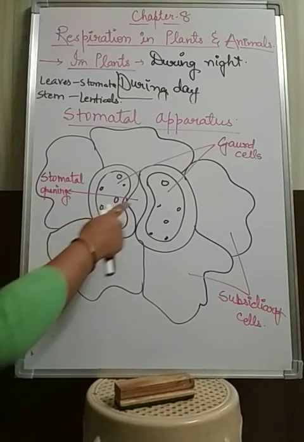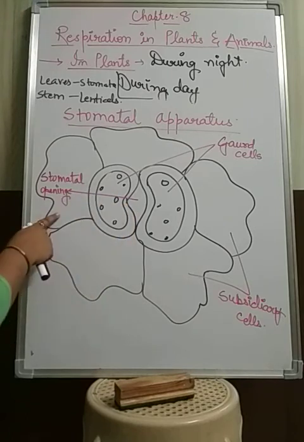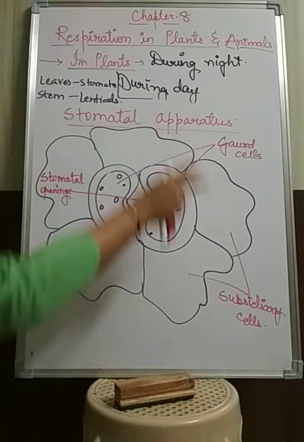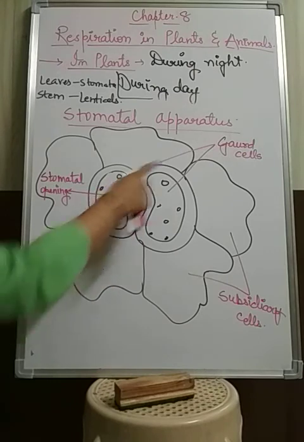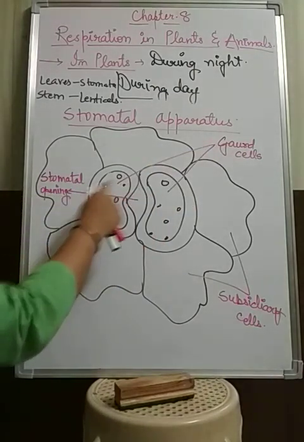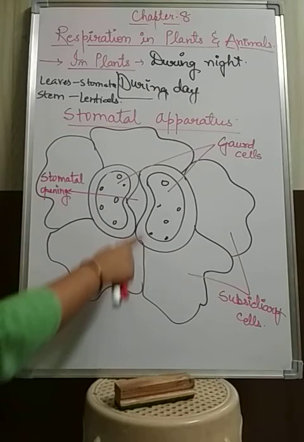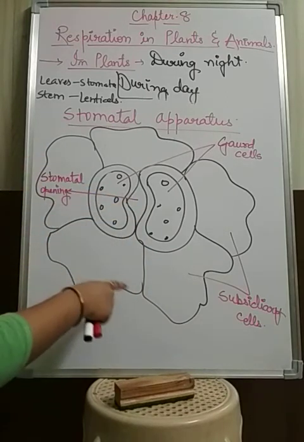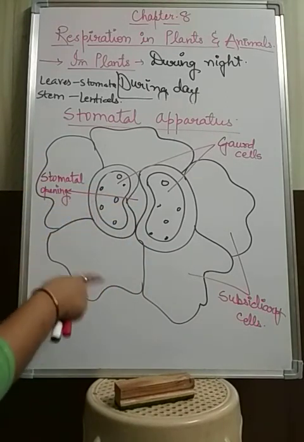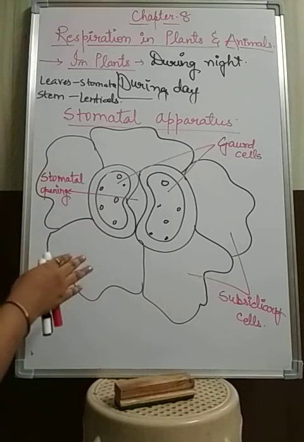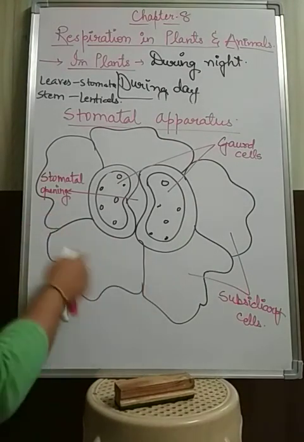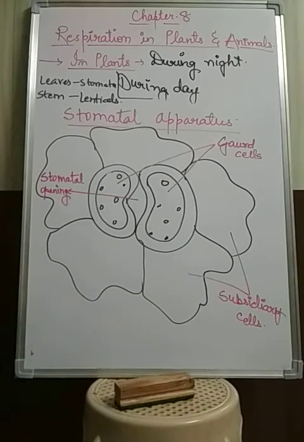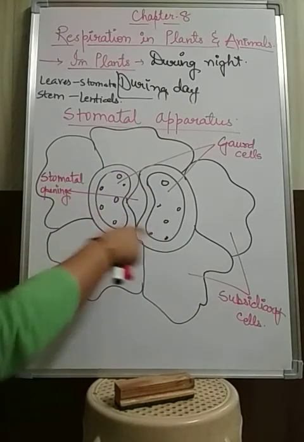This is the stoma, that is the stomatal opening. This complete opening is known as the stoma, and it is protected by the two guard cells. There are the nearby cells of this opening and these guard cells, which help in the exchange of gases and also help to check the water balance in the plant. These are known as subsidiary cells, and they cover the guard cells.